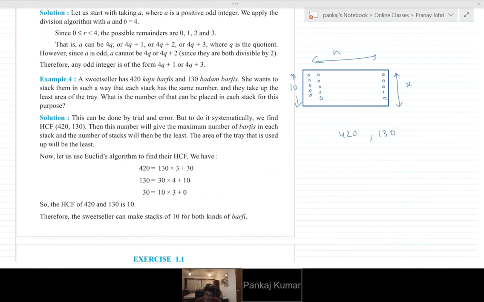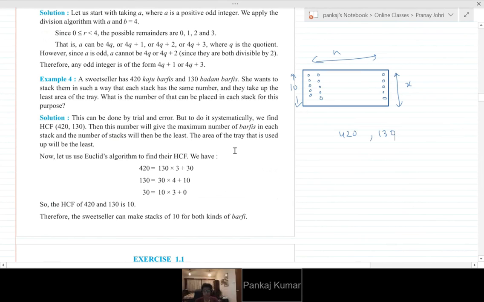You'll get 10. Hopefully you have divided by 130. So 420 first divided by 130, you get 3 and remainder 30. Then 130 divided by 30, and then you get 10. So each of these stacks would be of maximum 10 burfis.